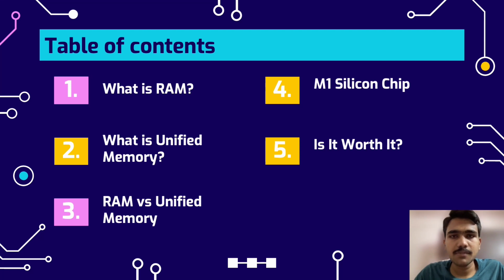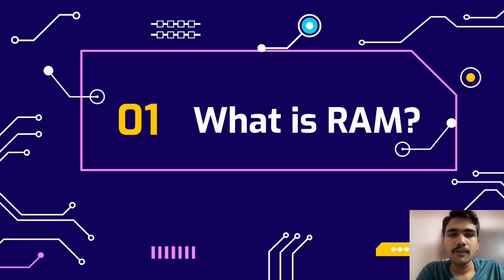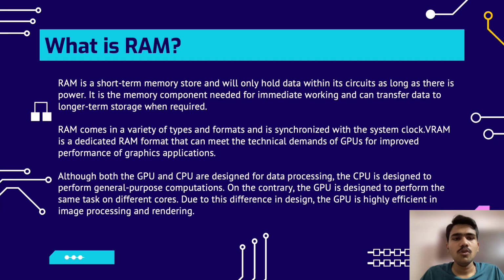So, let's begin. So our first topic for today's presentation will be what is RAM. We have all heard about RAM, but let's just take a gist of it. So what is RAM? RAM is a short form for random access memory. Random access memory is a type of memory that will hold data until your power runs out. It is a memory component needed for immediate working and can transfer data to the longer term storage. So it transfers the working data to the permanent storage.